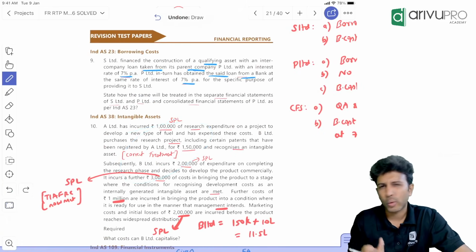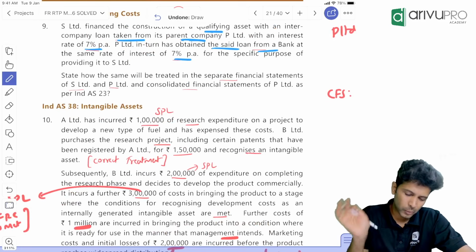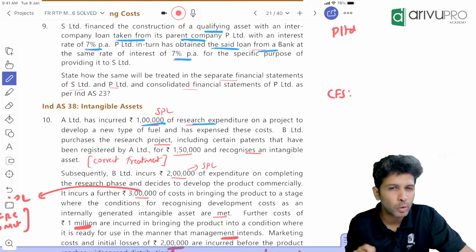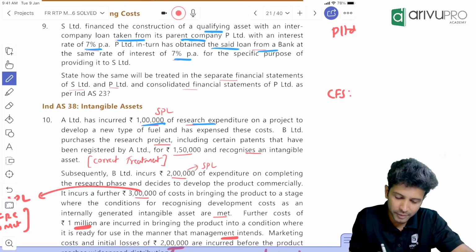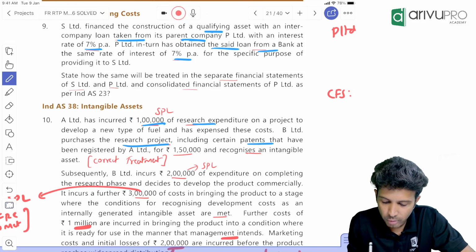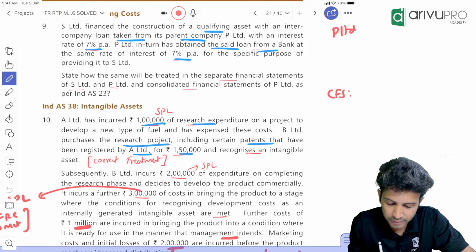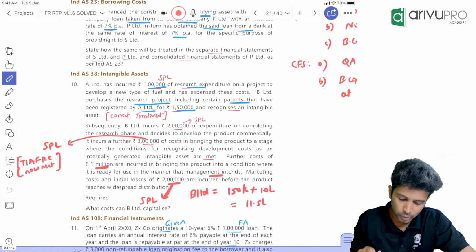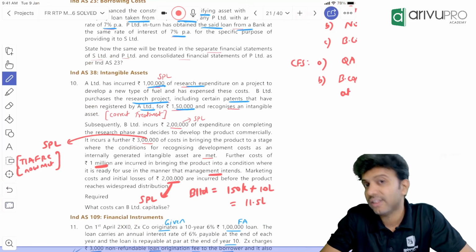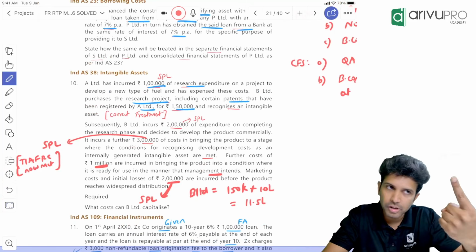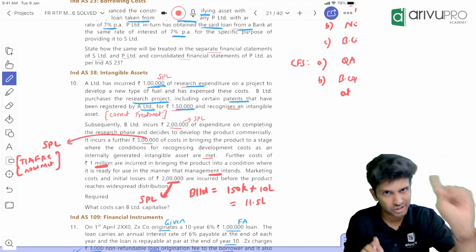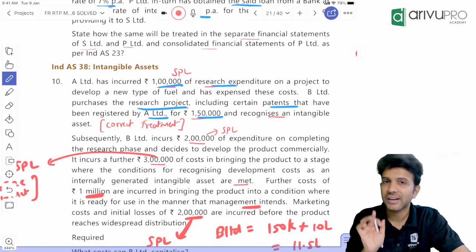The 10th one is a repeat question. Maybe I'll quickly run through. A Limited has incurred 1 lakh on research expenditure. We don't have to do anything. Research expenditure we already know straight away goes to SPL. B purchases a research project including certain patents that has been registered by A for 1,50,000. If you remember, if a company is doing any research, that research phase expenditure goes to P&L. But if you have purchased research, you can show it as an intangible asset.